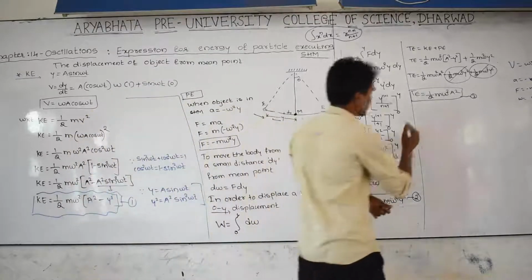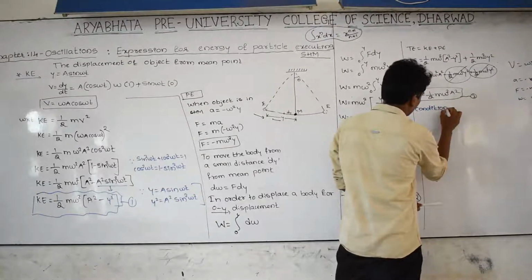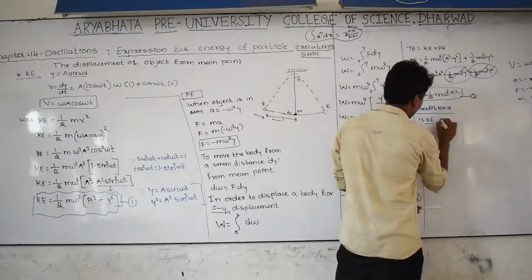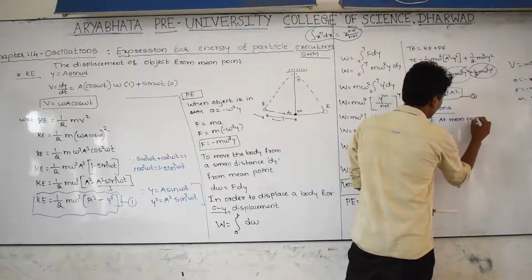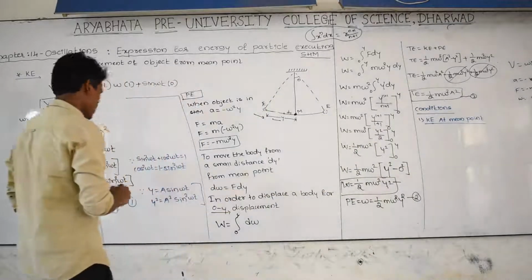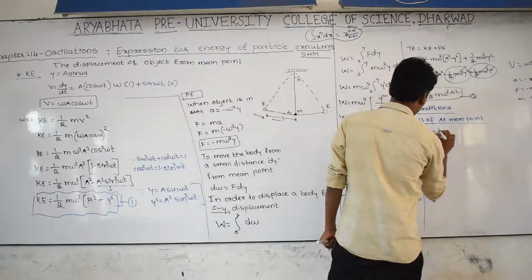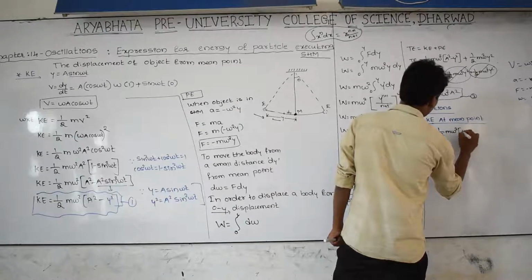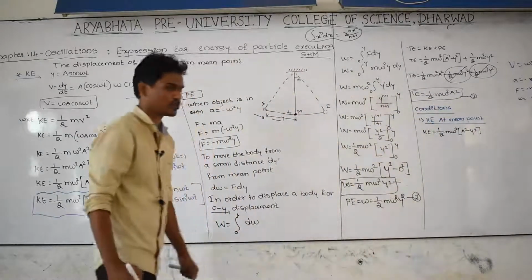And again, what are the conditions? First condition, kinetic energy at mean point. At mean point, what is the kinetic energy? Let us take the kinetic energy equation. Kinetic energy is equal to 1 by 2 m omega square into a square minus y square.